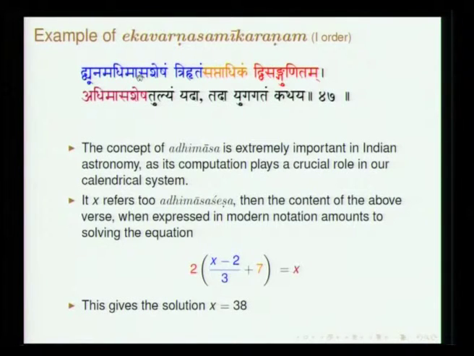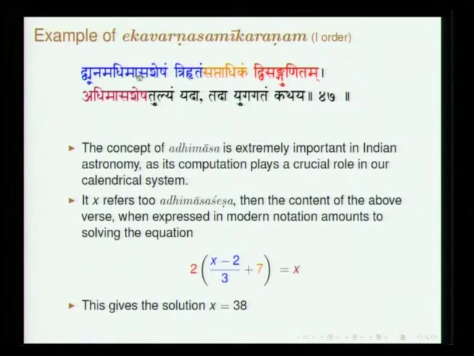This concept of adhikamasa, which some of you would be familiar with: when we match the lunar and solar calendar, the number of days constituted by 12 lunar months will fall short by about 11 days in a year, and therefore every 2 and 3/4 of a year we introduce, on an average, an adhikamasa. So it is a problem connected with that. In that context, he says adhimasa shesham. Shesham is the remainder of a particular adhikamasa in a year.